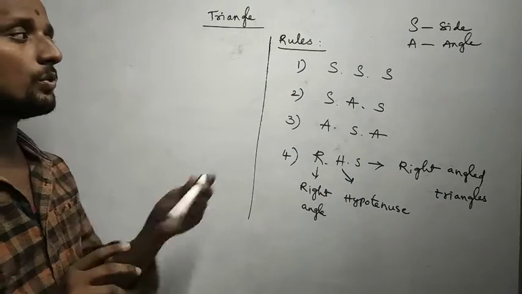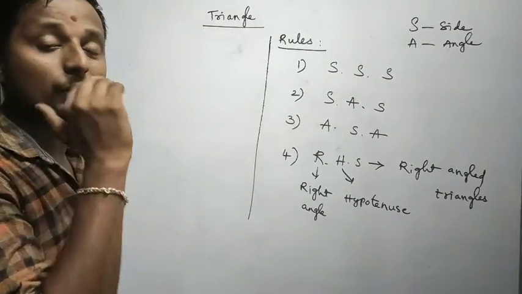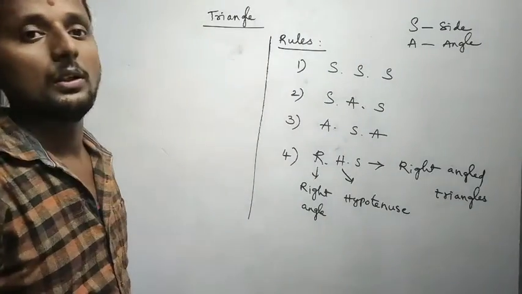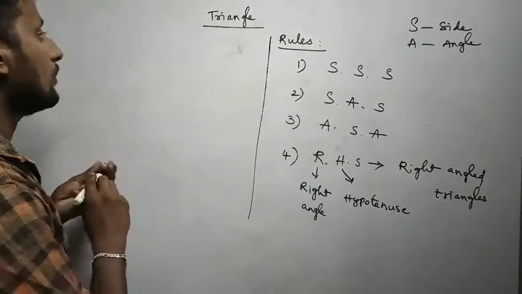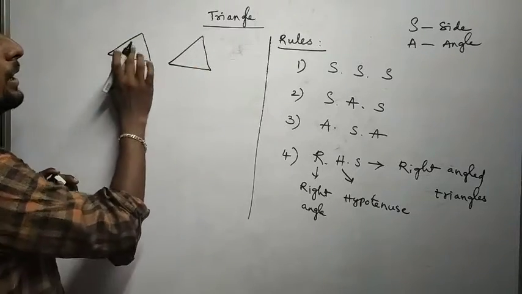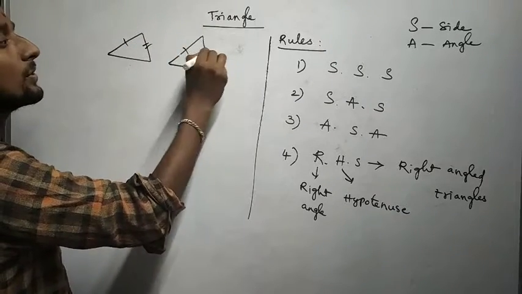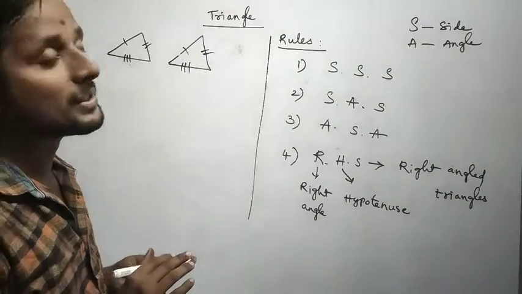So what is the triple S rule? The triple S rule tells us if three sides of a triangle are equal to the three corresponding sides of another triangle, then the triple S rule works, and by the congruence rules we can write that those two triangles are congruent. Take just an example. In both figures, the first side is equal to the first side, the second side is equal to the second side, the third side is equal to the third side.